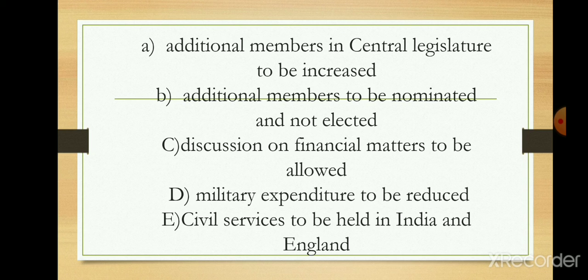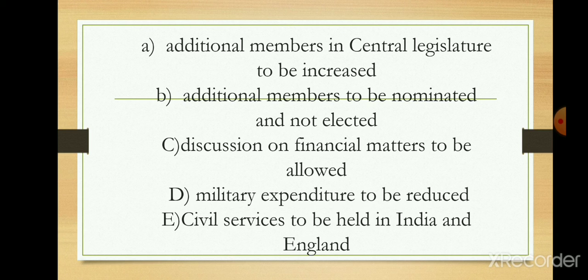The third one was that earlier there could be some non-official members, but they were not allowed to discuss financial matters. Through this act, they wanted discussion on financial matters to be allowed.